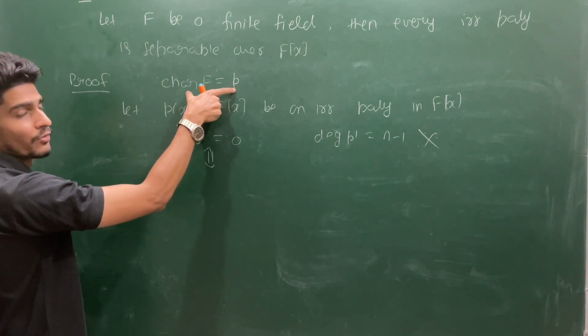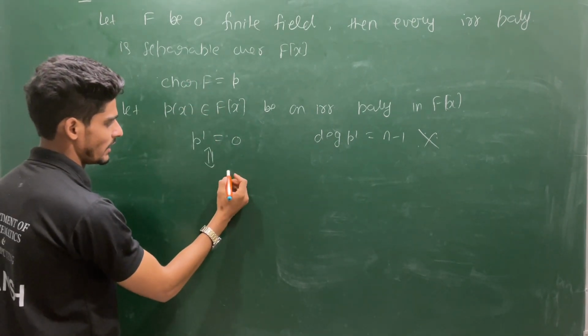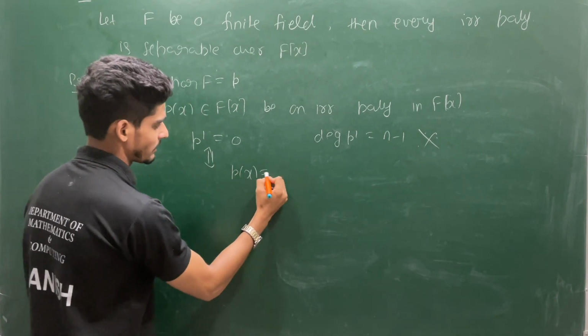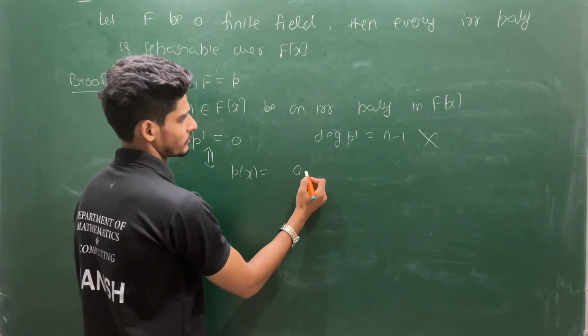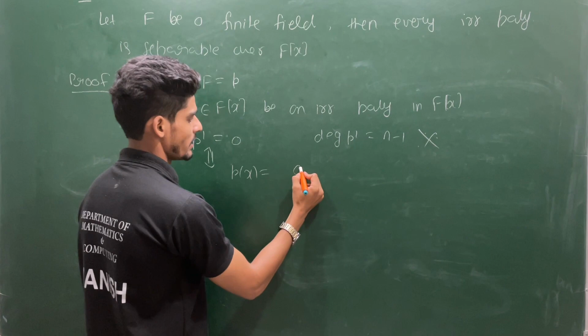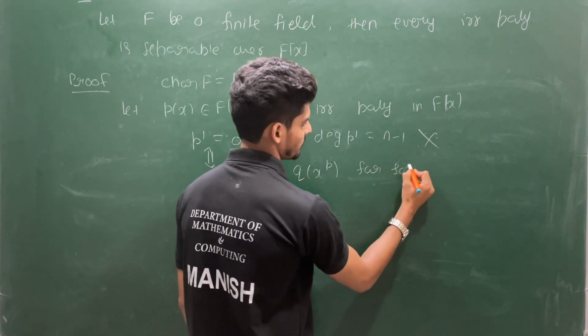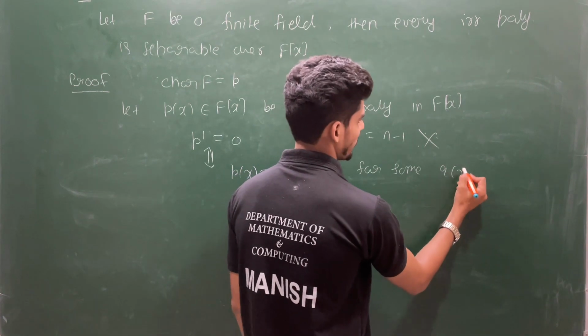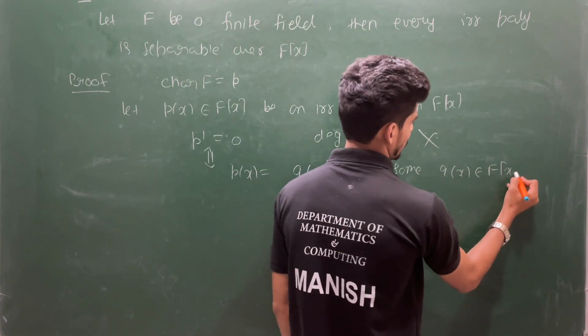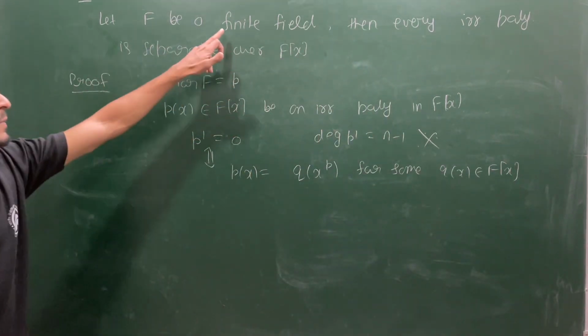in a field of finite characteristic, if and only if this p(x) can be written as q(x) to the power p for some q(x). Till now I haven't used the finiteness.